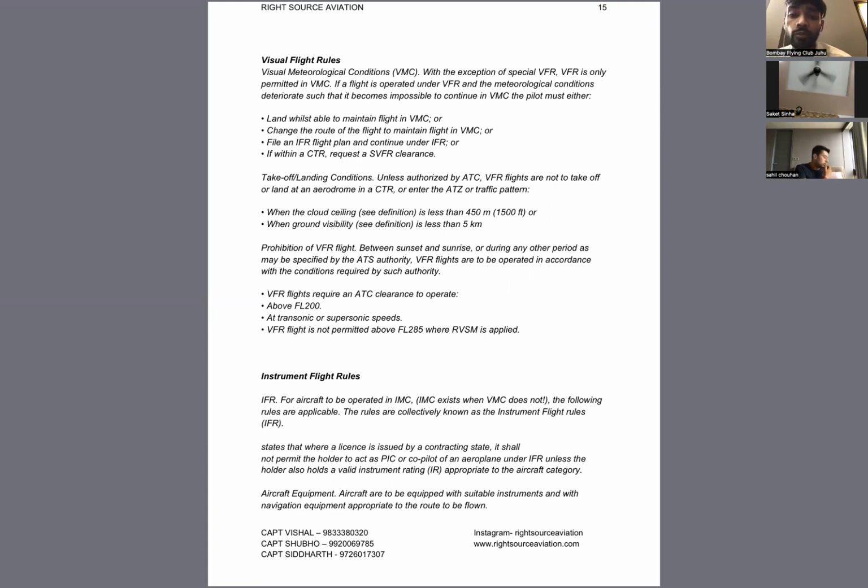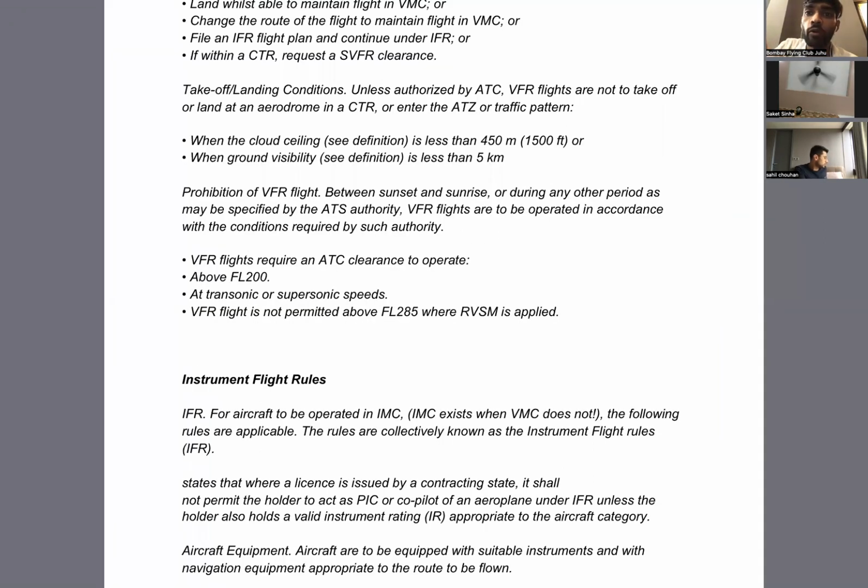Above that, no permission shall be given to fly in terms of VFR. Do you remember something? No, sir. It is not written, so how will you remember? Right, see, read it over here. VFR flights